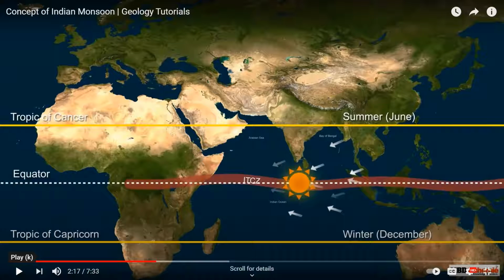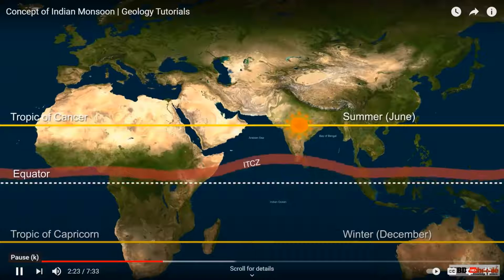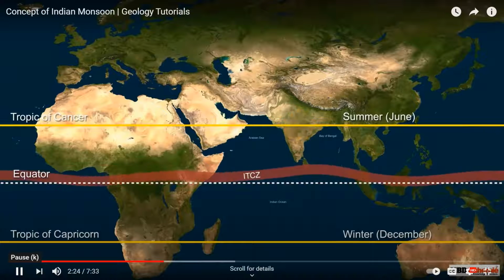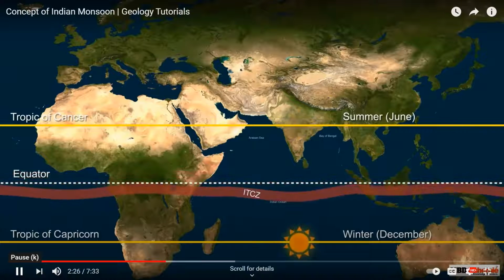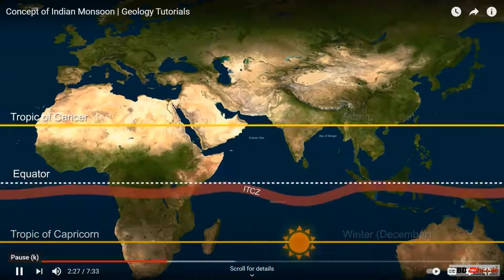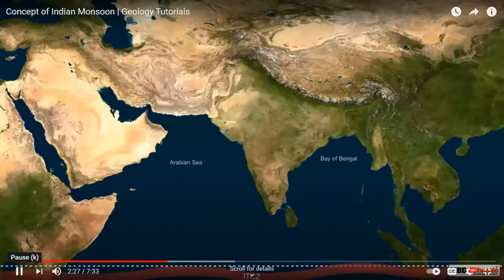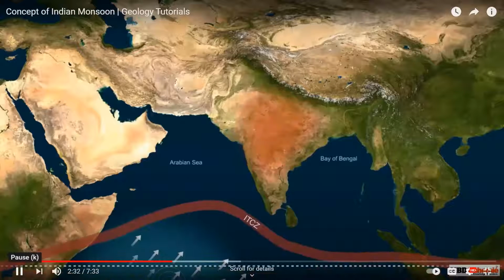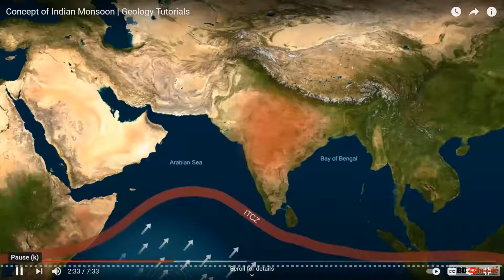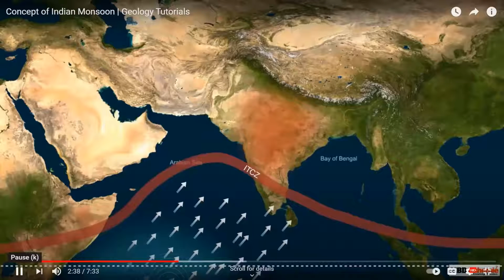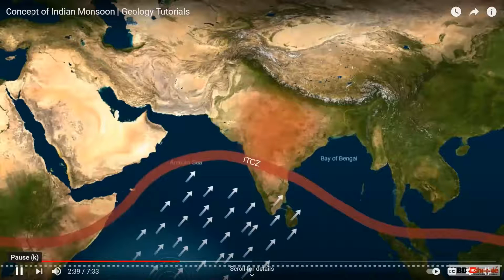Okay. ITCZ. So due to the apparent movement of the sun, this ITCZ shifts 5 degrees north during summer and 5 degrees south during winter. The ITCZ is pushed further north till the Ganga Basin due to the differential heating and cooling of the Indian landmass and its surrounding water bodies during the monsoon season. We call it a monsoon trough.